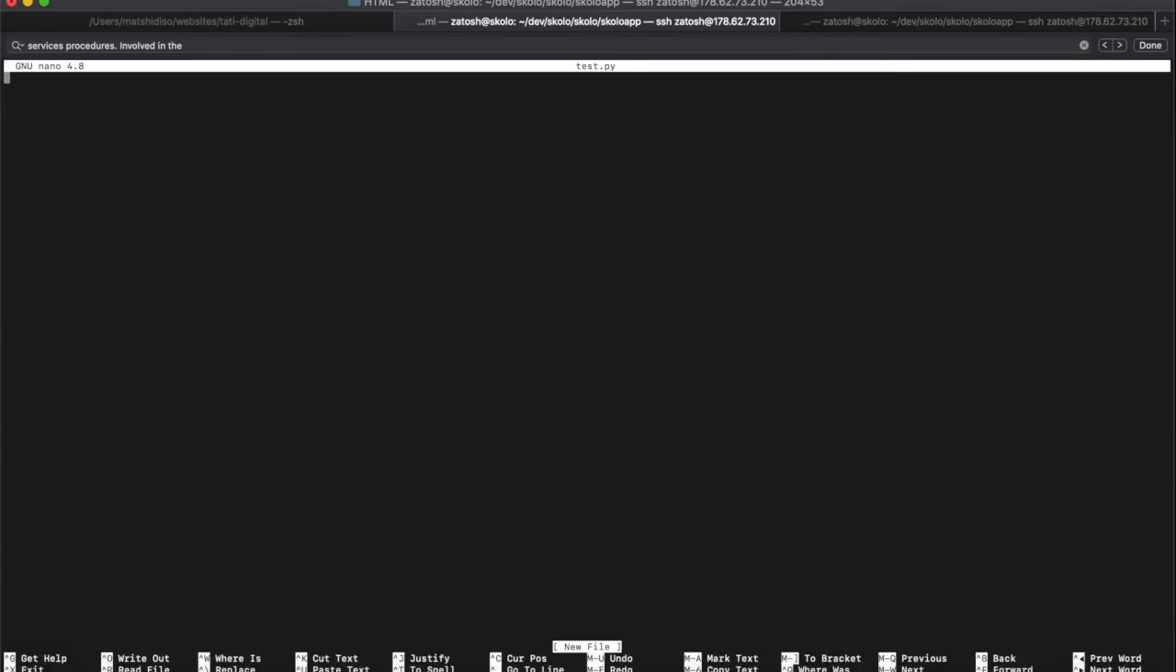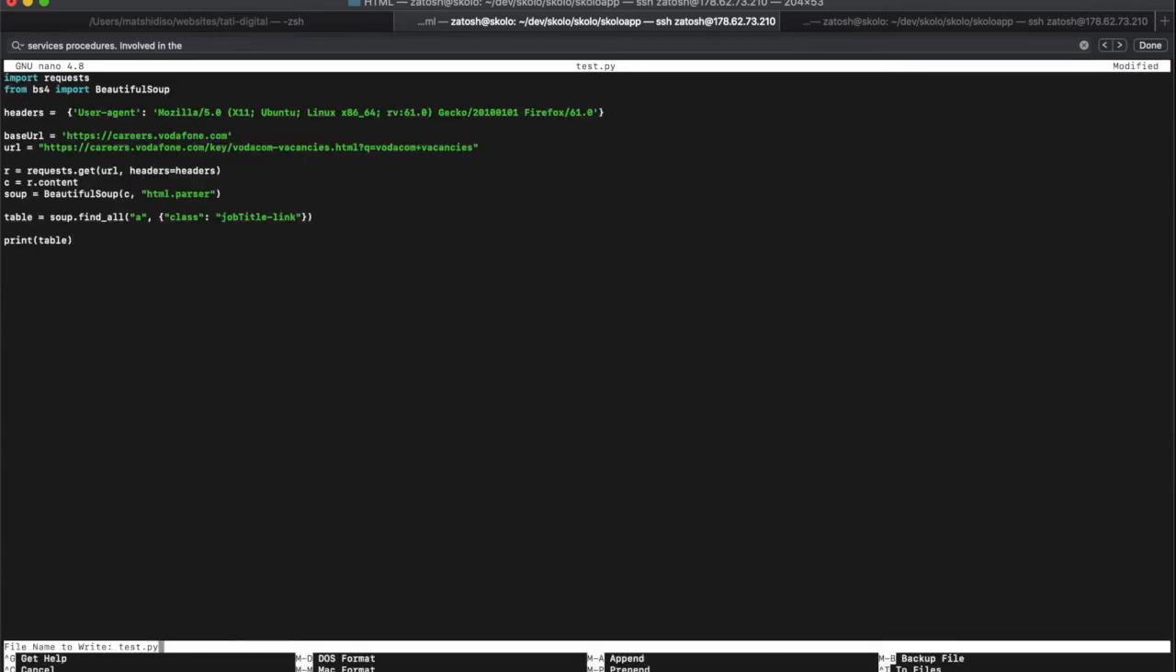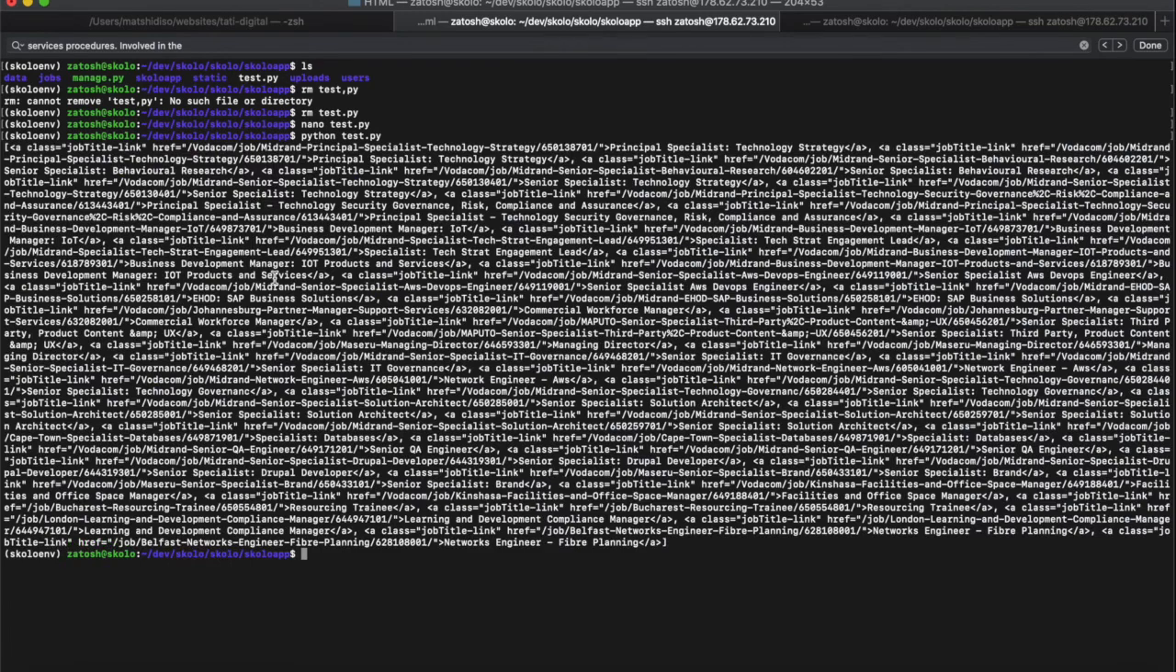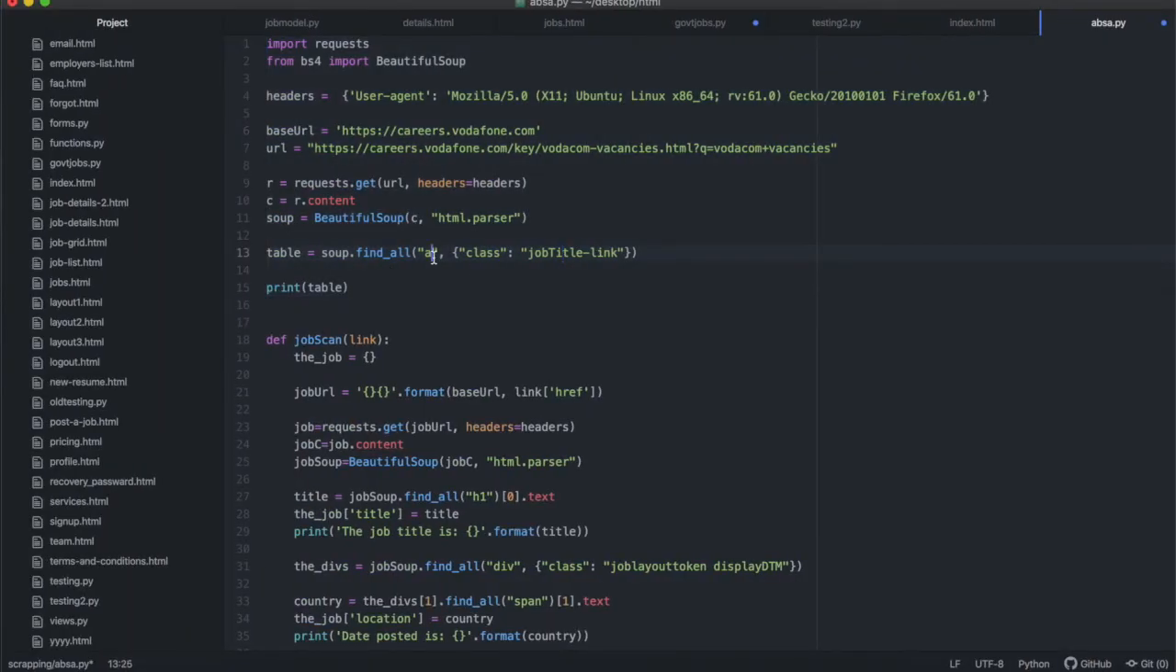We're going to paste the code over there, close this, and run it by saying python test.py. You'll see you're getting a list of anchors with job title link. How did I figure out that I need to be looking for job title link and anchors? Please go and look at my web scraping tutorial so I don't waste your time here.